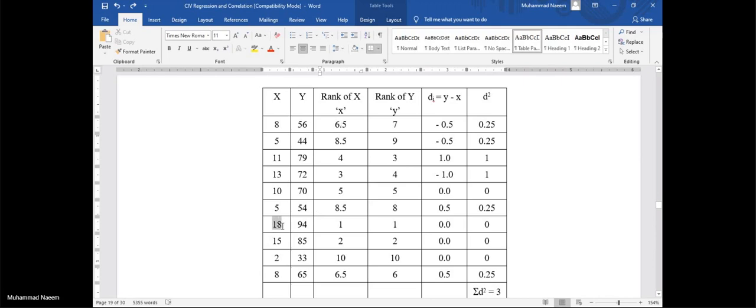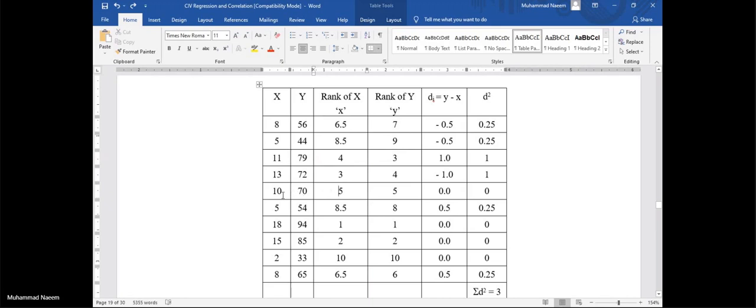In this example, we are starting from highest to minimum and assign a rank of 1 to our first value. Then comes 15, so assign 2. After this we have 13, so assign 3. After this we have 11, so assign 4. After 11 we have 10, so assign 5.